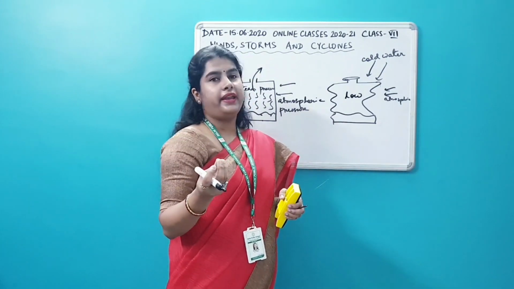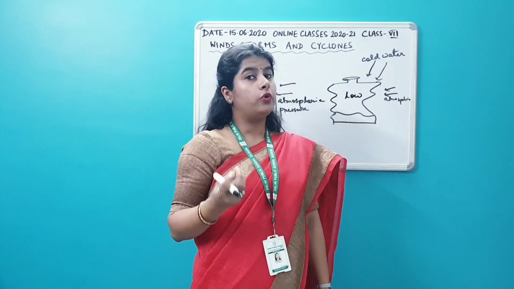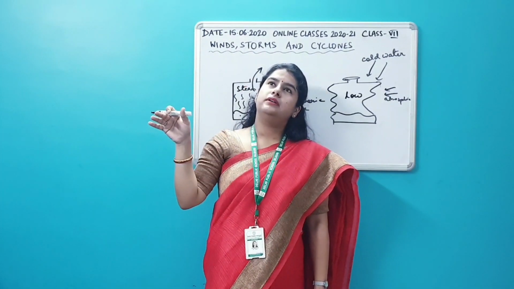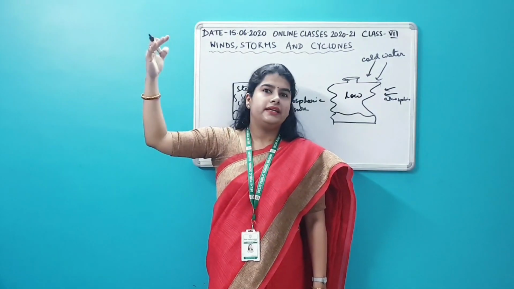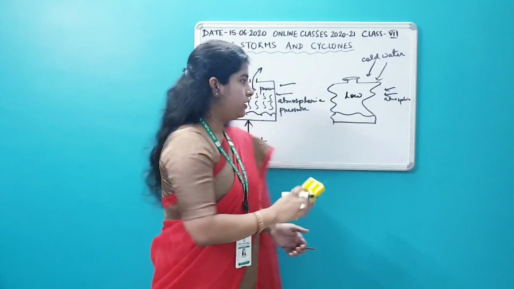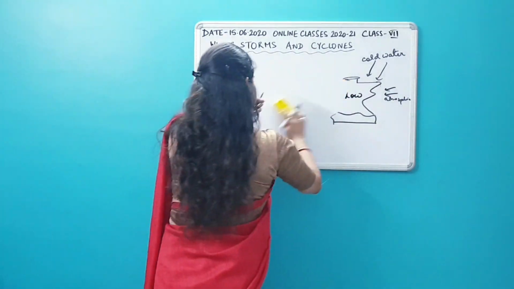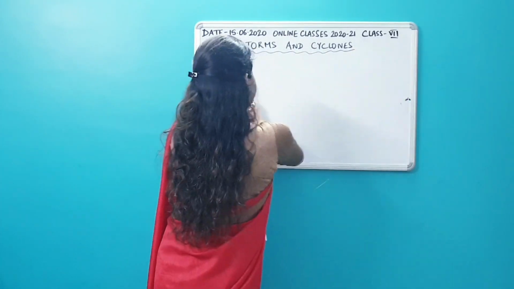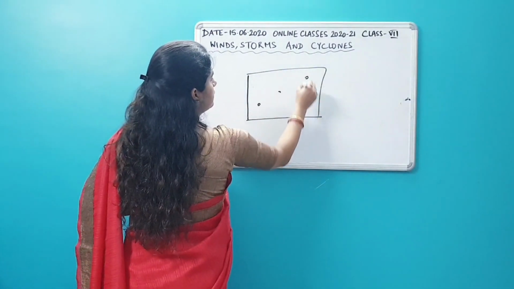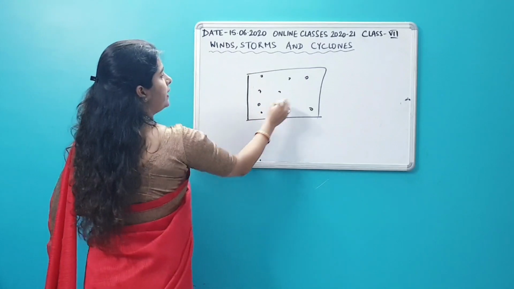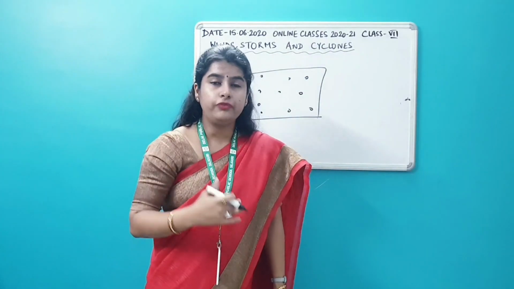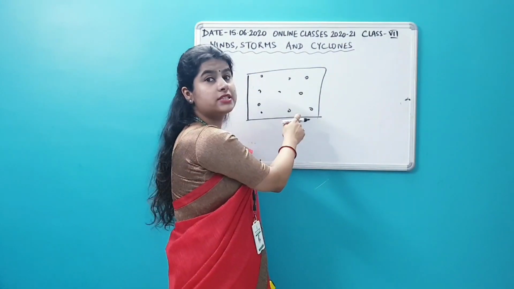So I am giving you one example. I don't know how many of you have noticed this, that the hoardings which are placed somewhere at the top of buildings for advertisement purposes have holes. It's like this. The hoardings have holes placed on them. Why do they have these holes? So that when wind moves, it can easily pass through these holes.